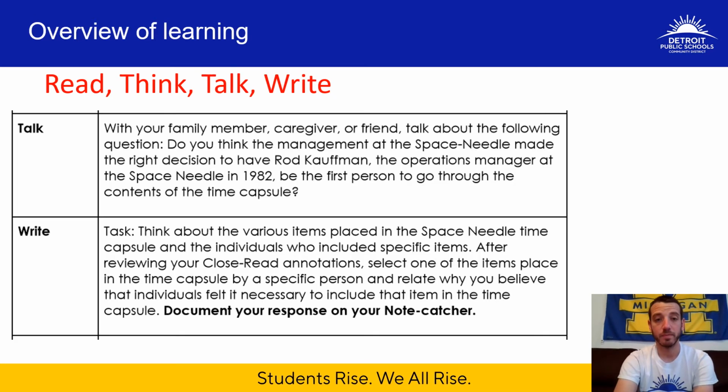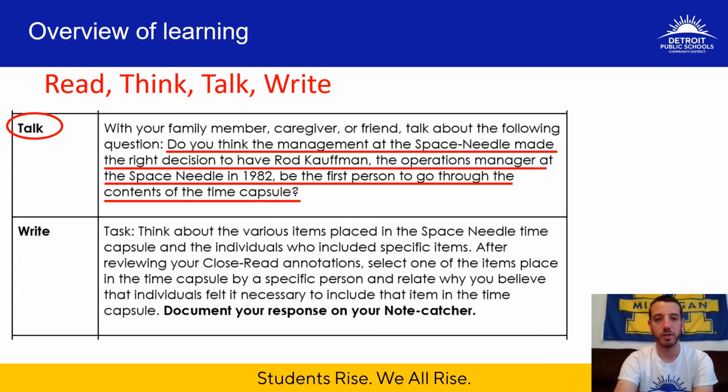For the talk section, you're going to talk with someone about the following questions. Do you think the management at the Space Needle made the right decision to have Rod Kaufman, the operations manager at the Space Needle in 1982, be the first person to go through the contents of the time capsule? Do you feel like that was the right decision? Could they have brought someone else in? Or was it the right decision to have Rod Kaufman, who was the operations manager at the Space Needle in 1982 and who had a part in putting together the time capsule? Do you feel like he was the right person and why?